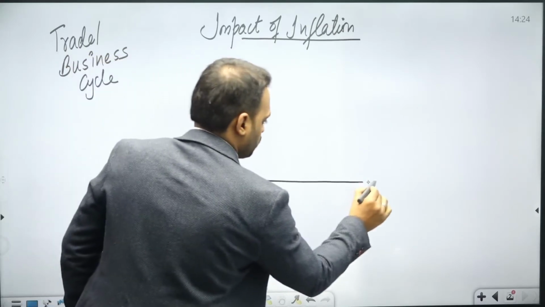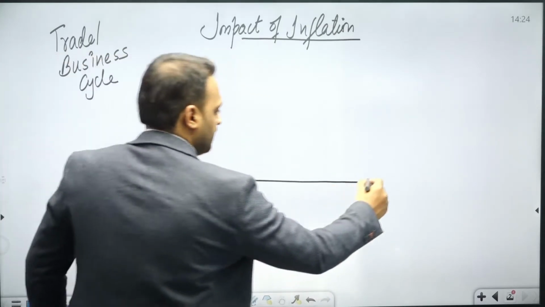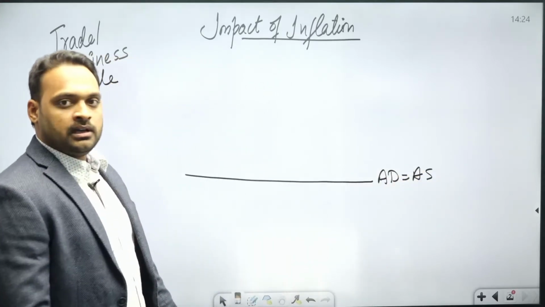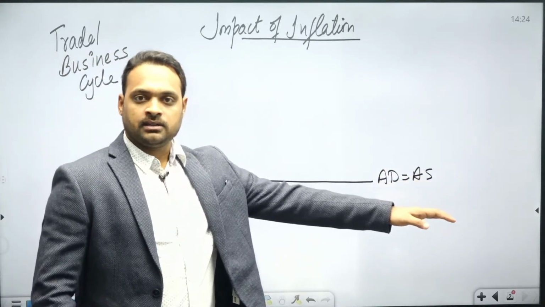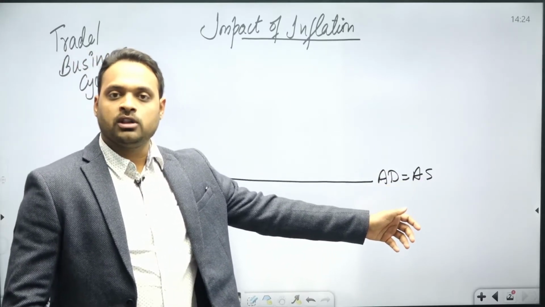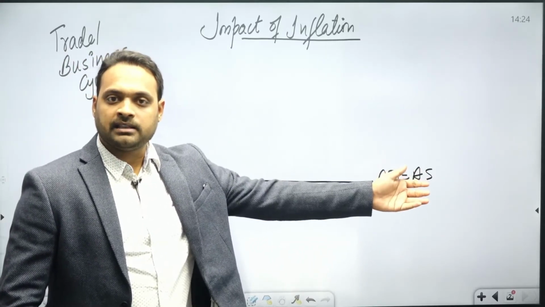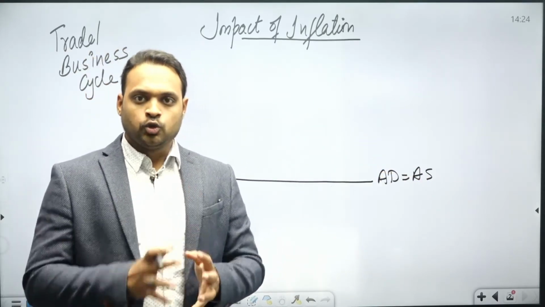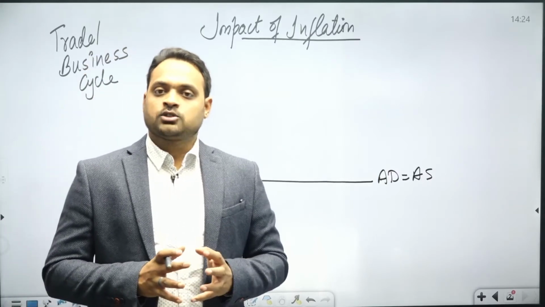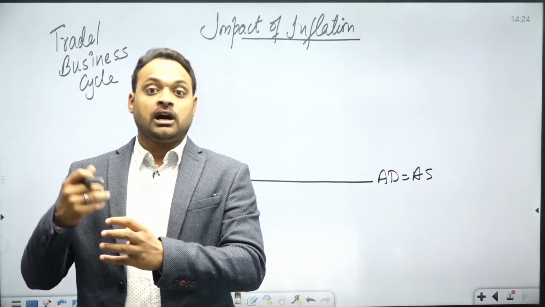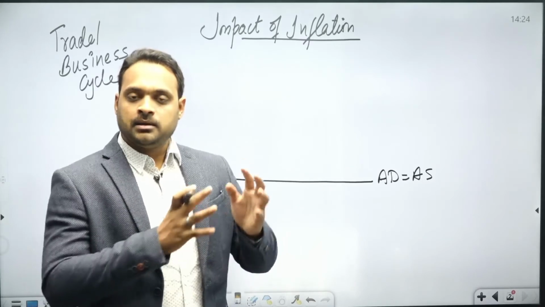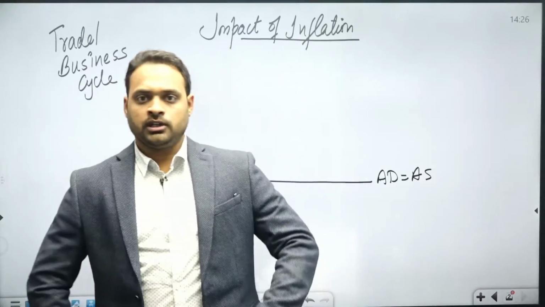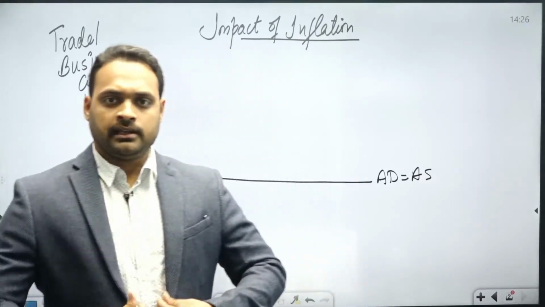So here there is a situation in the economy where the aggregate demand is equal to aggregate supply. Here AD is equal to AS. Aggregate demand is the demand of all the people of the country. Aggregate supply is the supply of all the producers in the country. So there are two sector models in the economy. One is called the consuming sector or the household sector, and another one is the producing sector or the industrial sector.